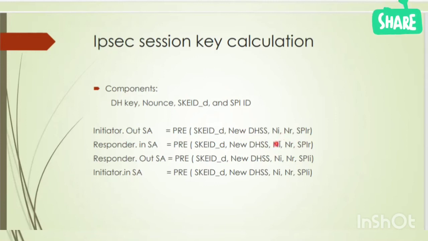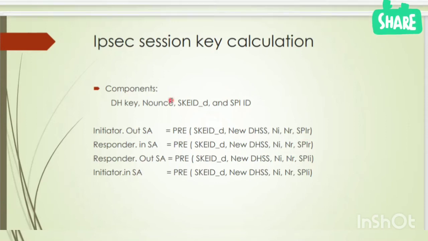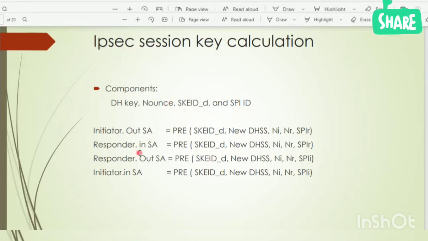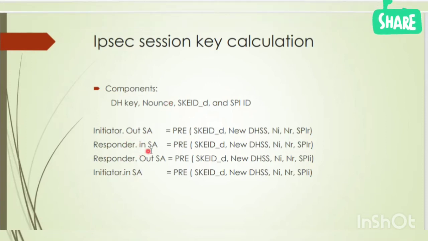So here you can see this derived key, new DH secret, initiator nonce, responder nonce, and SPI ID of responder, because he is the receiver. So here we are using responder SPI ID because he is the receiver. So it should be SPI ID of receiver because he is the responder. Responder in, which means here responder is receiving data.